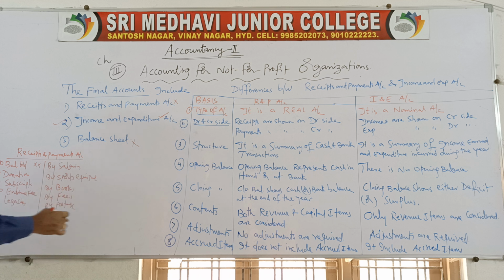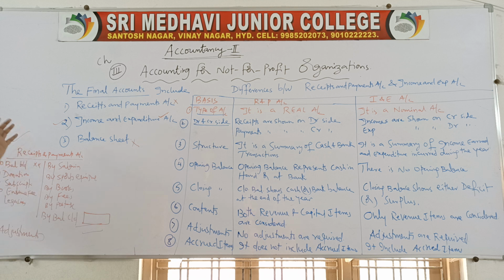Like that you will have payments. At the end, you will have the closing balance, By Balance Carried Down. These are all receipts. Receipts minus payments will give you the closing cash balance. This will be given to you in the question. This is already given, and followed by this receipts and payments account, you are given the adjustments.